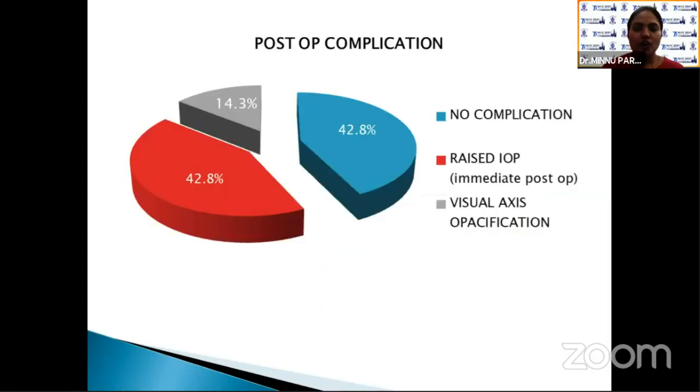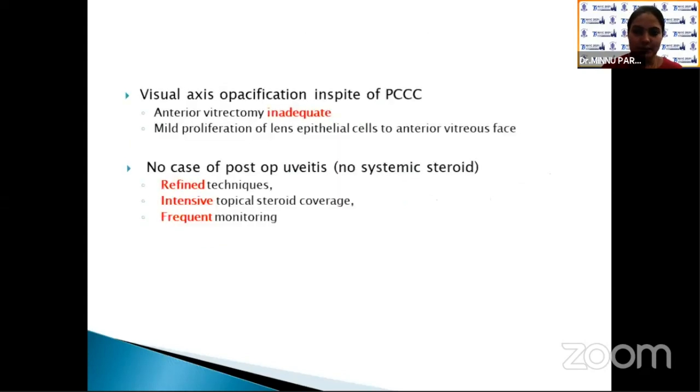Post-op complications. 42.8% had transient rise of IOP immediate post-surgery, which became normal within 1 month post-surgery. 14.3% had visual axis opacification in spite of posterior capsular access, which may be due to inadequate anterior vitrectomy. No case of post-op uveitis occurred in spite of not using systemic steroid, which may be due to refined techniques, intensive topical steroid coverage, and frequent monitoring.